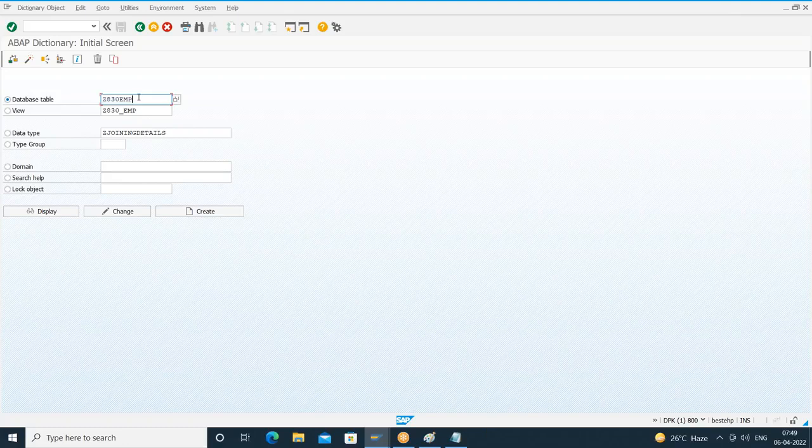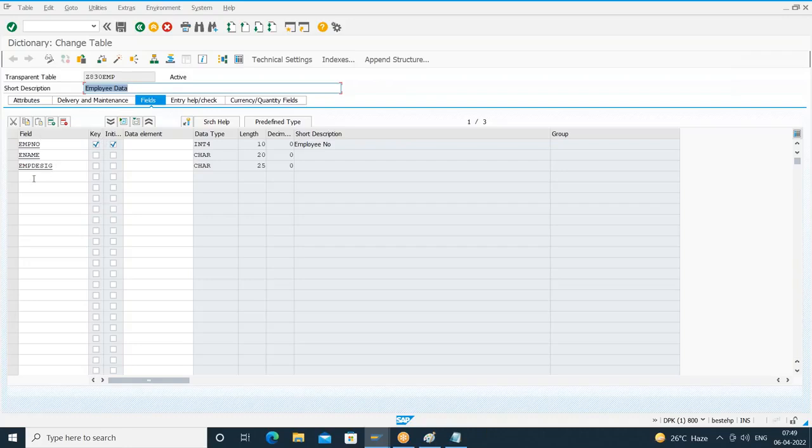So I'll choose this table. I'll open in change mode. So how do I include now? In the field level, I'll say .INCLUDE. Understood? In the field level, we use .INCLUDE, and in the data element level, we include the structure name. What is that structure name? Z joining details. Understood? Press enter. Done. It is showing it as stru, which indicates structure.